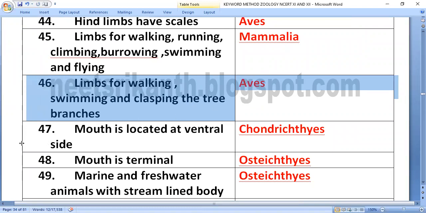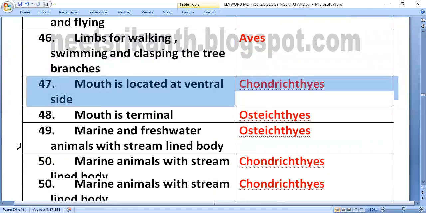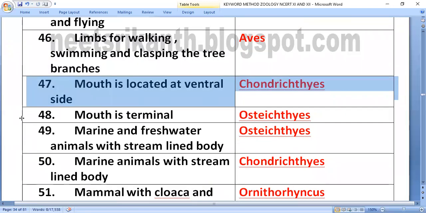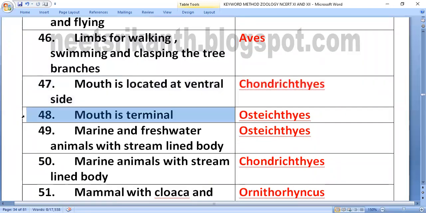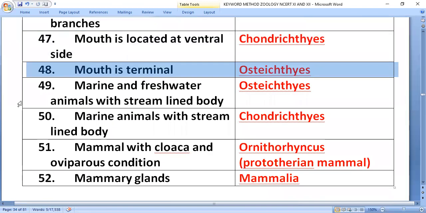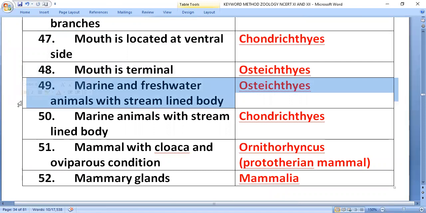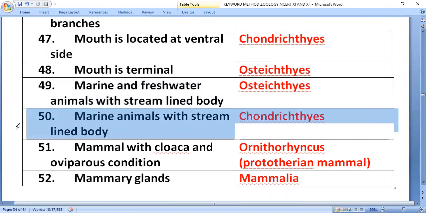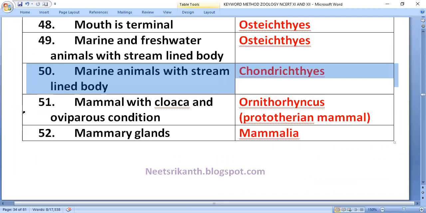Aves: mouth is located on ventral side. Chondrichthyes: mouth is terminal. Osteichthyes: mouth is on ventral side. Chondrichthyes: mouth terminal. Osteichthyes: marine and freshwater animal with streamlined body. Chondrichthyes exclusively marine. Osteichthyes: marine and freshwater. All fishes are with streamlined body.